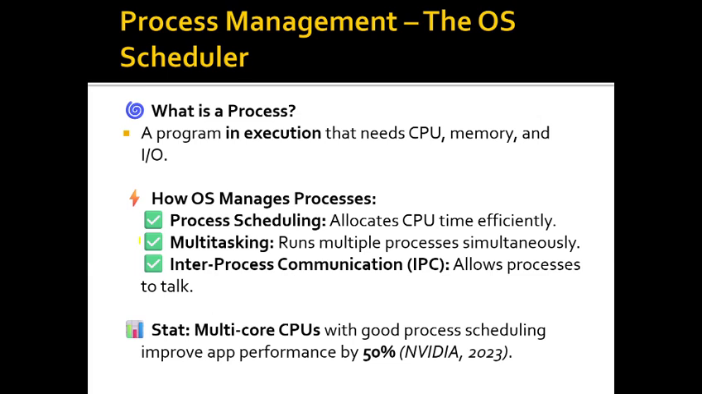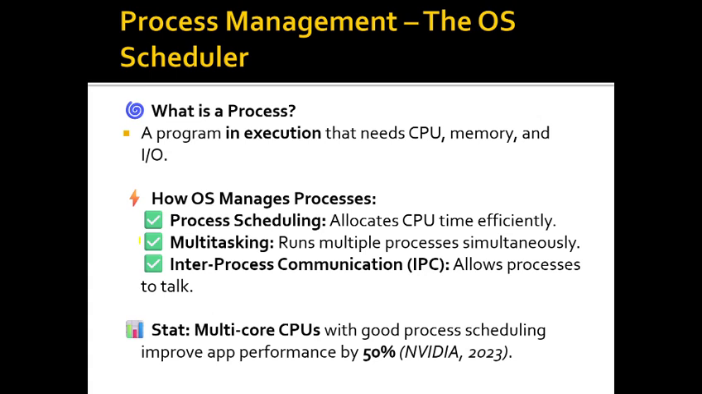Process management, the OS scheduler. What is a process? A process is a program in execution that needs CPU, memory and IO. How does the OS manage processes? In three ways: process scheduling, multitasking, and inter-process communication. Process scheduling is allocating CPU time efficiently. It allocates the time for the CPU to run the program. Multitasking runs multiple processes simultaneously, one by one, in a linear manner.